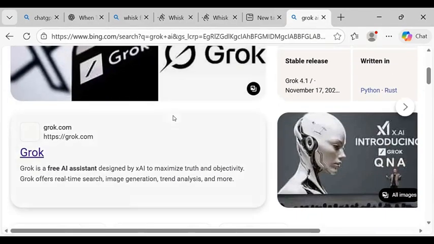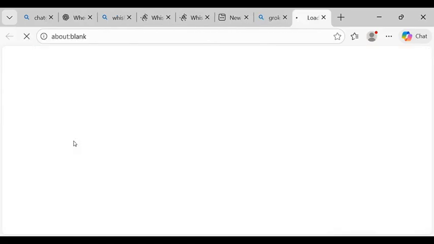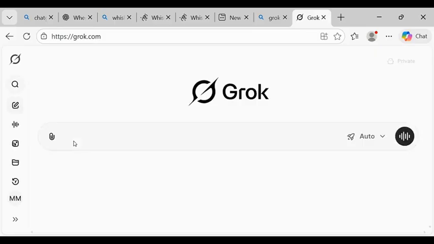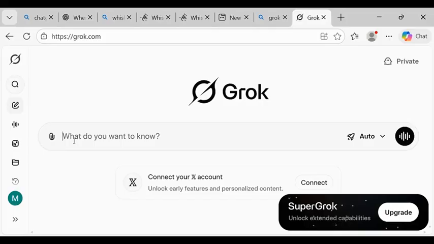Now, you are going to see grokai.com. You tap on it and you register. Make sure you register on this AI tool. Now, after you successfully register, all these AI tools I'm using right now to show you are free. It has some limit, but you can be able to do some work to generate the video.